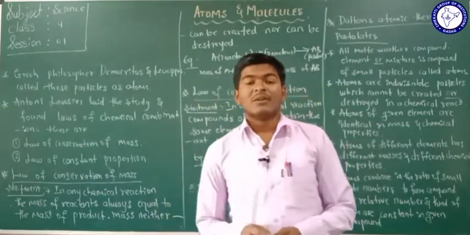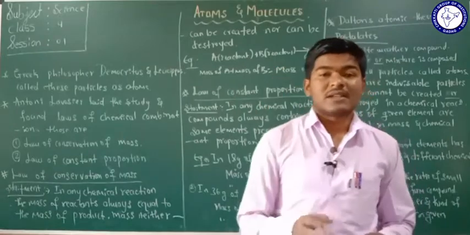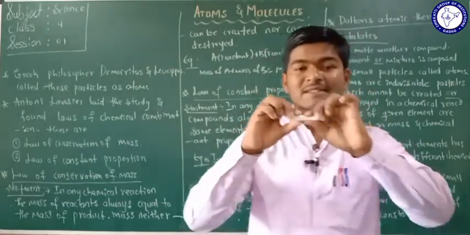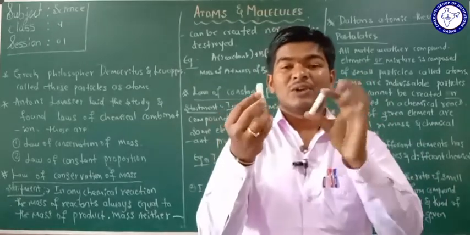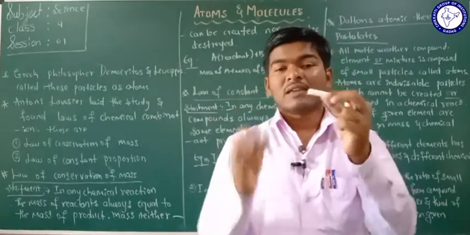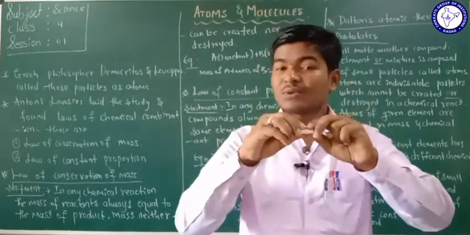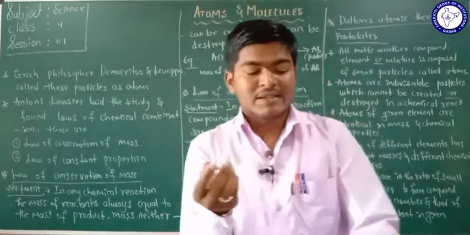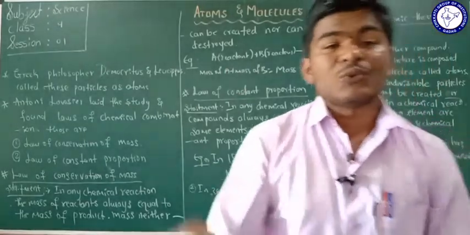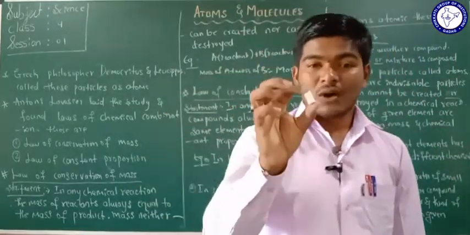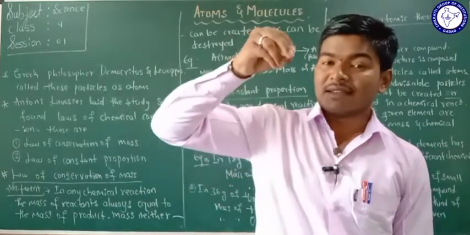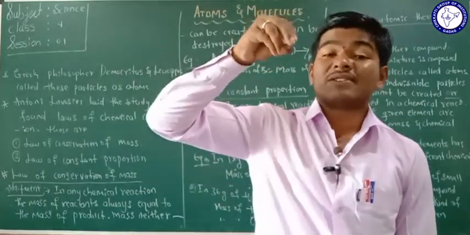So when we divide any object, now I am considering a chalk piece. If you divide a chalk piece, we can divide it into two pieces. Again, if you take one piece and try to divide it, yes, it is possible to divide it into two pieces. If you continue the division of this chalk piece, you get lastly a small part, isn't it? A small part of a chalk piece.